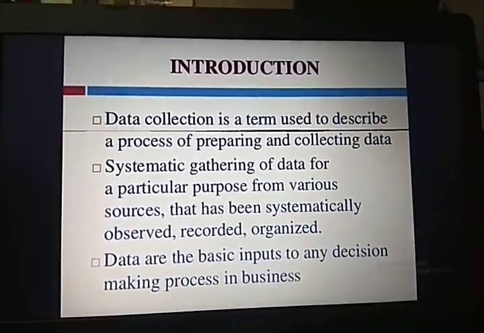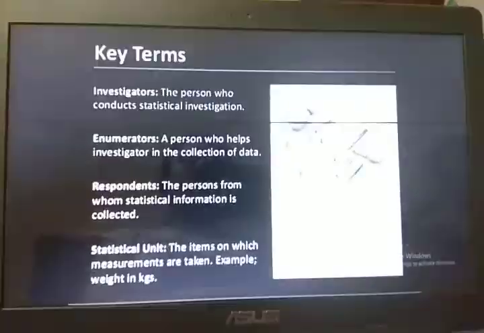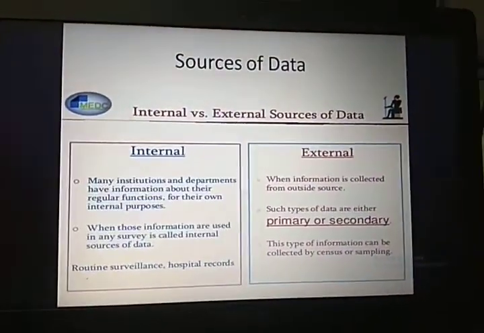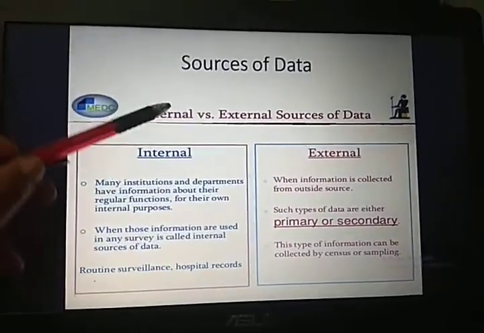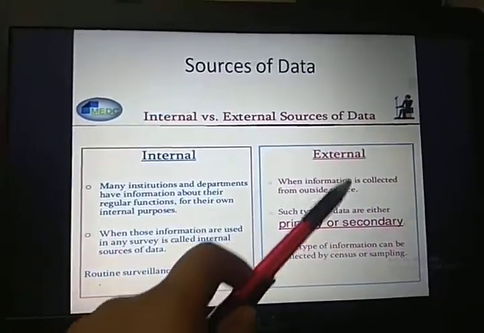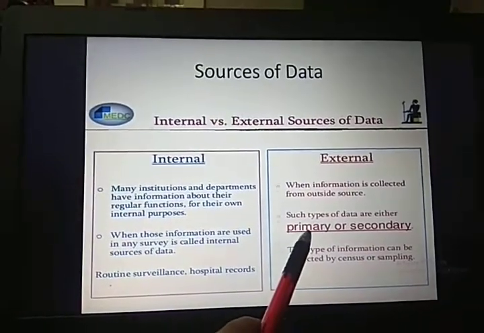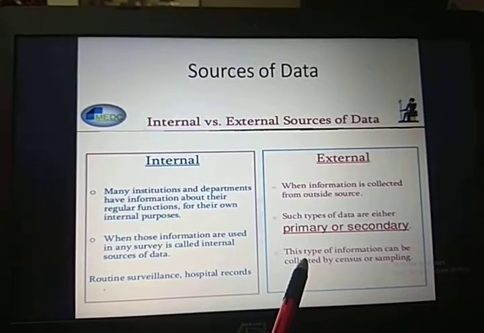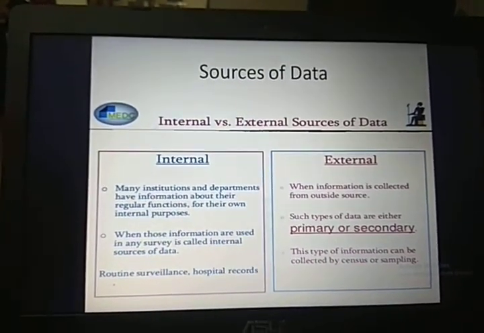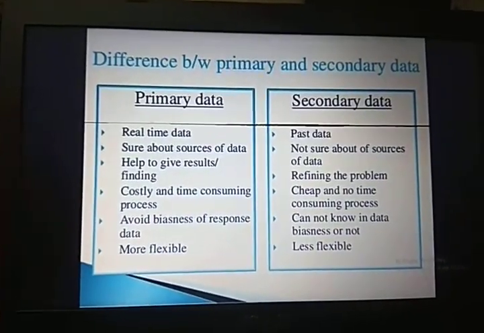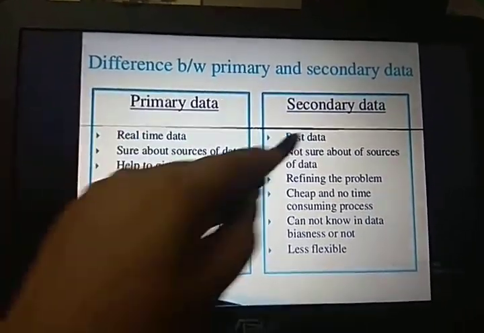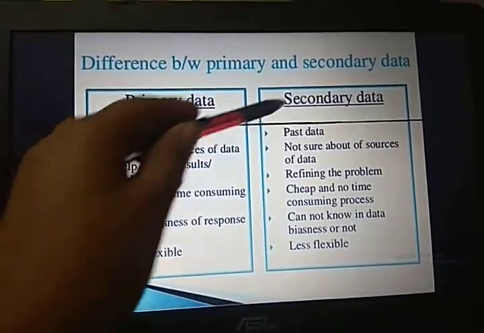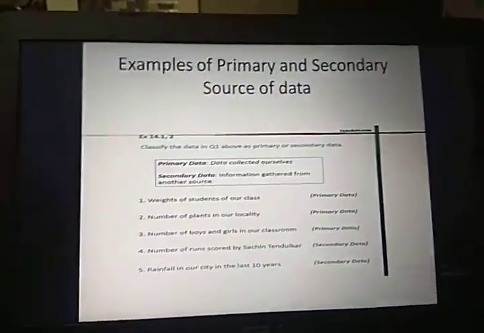The meaning has been explained to you, the synopsis of the complete chapter, and the key terms which we are going to use in this chapter. There are two sources of data, that is internal sources and external sources. External sources of data are further divided into two parts, that is primary and secondary. This primary and secondary data can be collected using census or sampling technique. Then also the difference between primary and secondary data has been explained to you. The primary data is real-time data, but the secondary data is collected from past data.